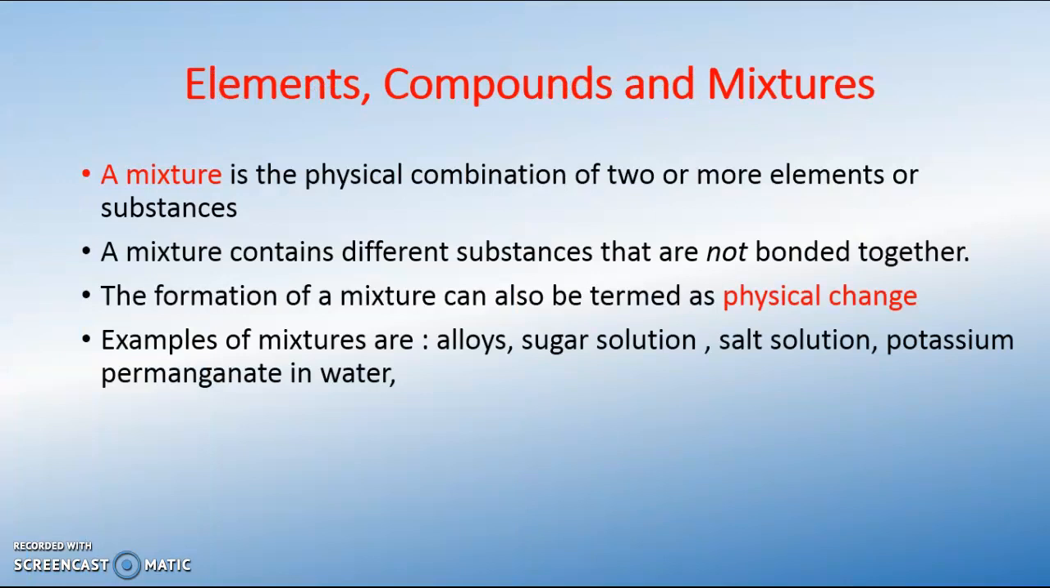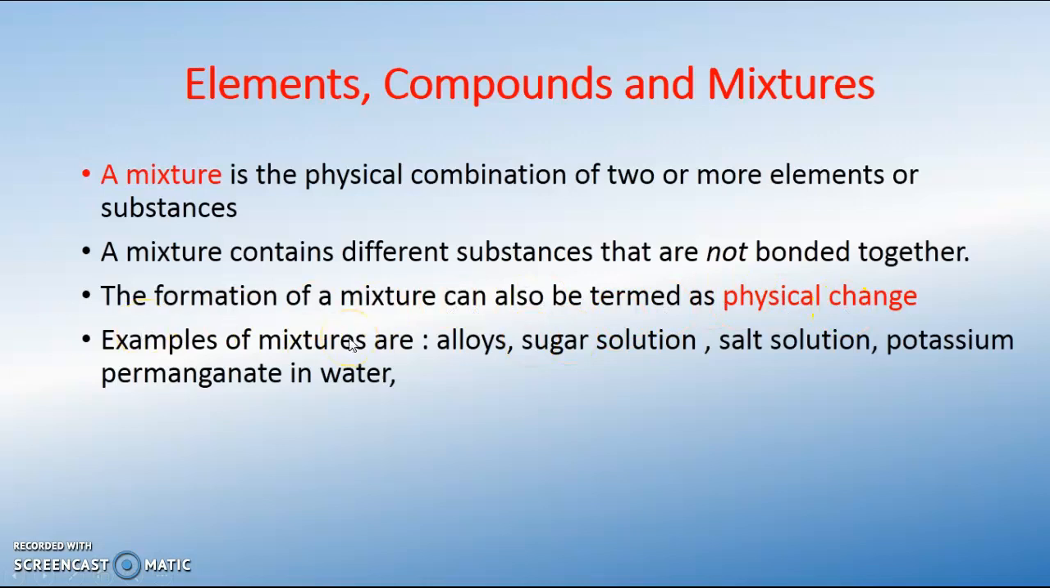Then let's look at a mixture. A mixture is a physical combination. Here, please be mindful of the term. In a compound, we say chemical, but in a mixture, we say physical combination of two or more elements. A mixture contains substances which may be different and they are not bonded together. That is, there is no chemical bond holding the components of the mixture together. The formation of a mixture can also be called a physical change.